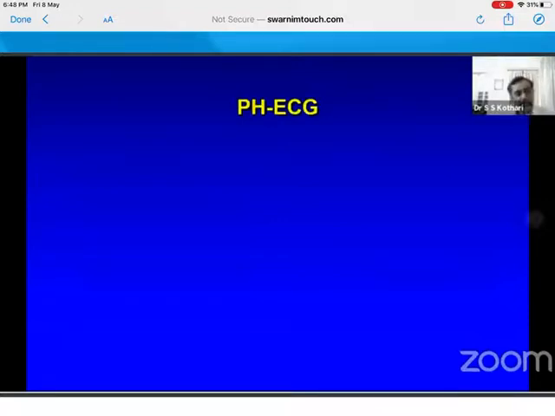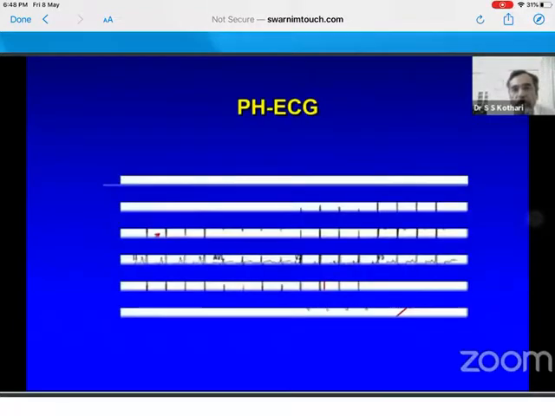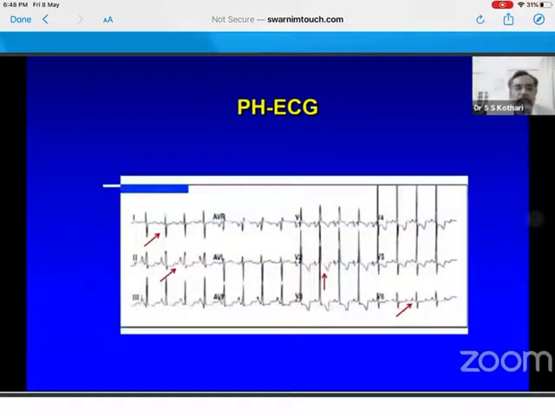ECG, very briefly. ECG is not sensitive because the right ventricle is small and the left ventricle is normal. So by the time PH develops, the right ventricle has to be really hypertrophied. So right ventricular hypertrophy is a sign of developed PH, not a screening tool. Several things in right ventricular hypertrophy, RVH: if there is a QR in RVH, the Q means suprasystemic pressure. Tall R in V1 means severe RVH.